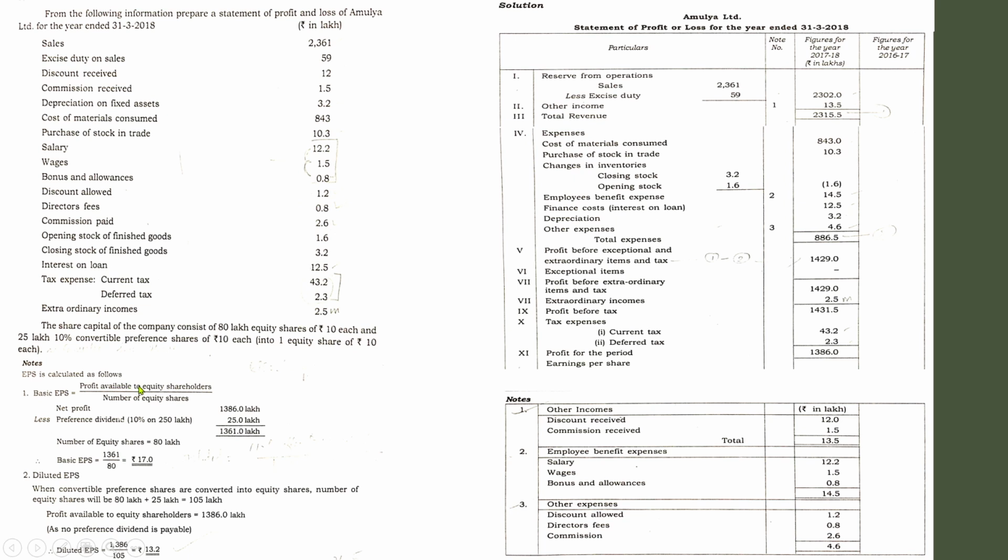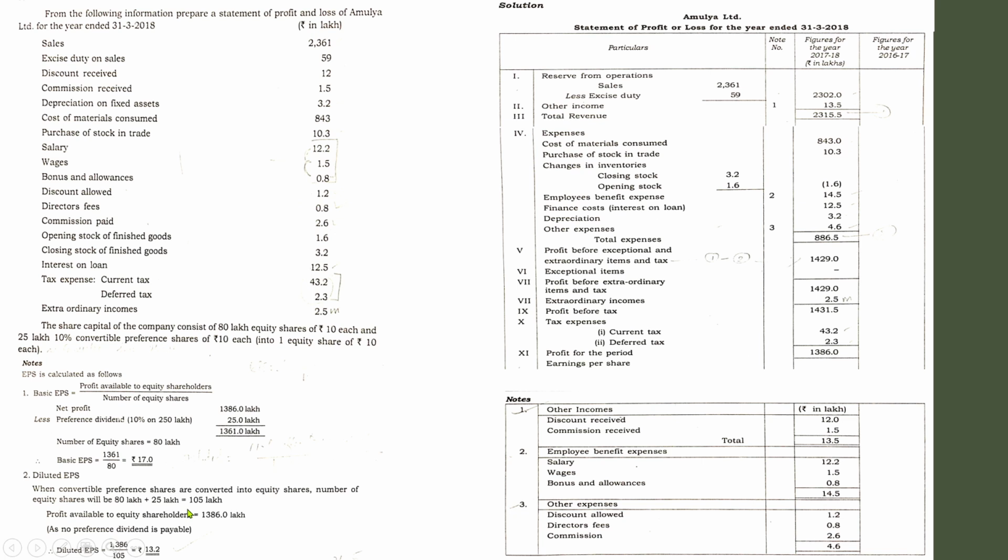So right now we have 80 lakh equity shares and these 25 lakh preference shares are converted to equity shares. So total equity shares is 105 lakhs. I am asking, whether there are any preference shareholders. No, because already these preference shareholders are converted into 25 lakhs. So now there are no preference shareholders.